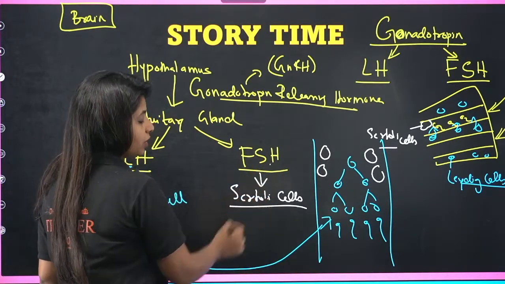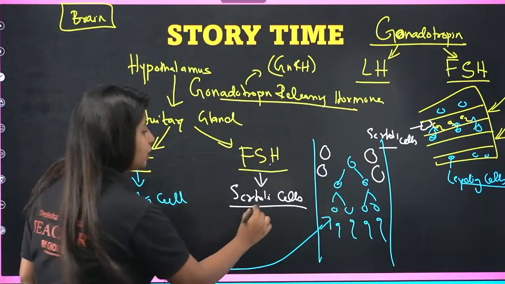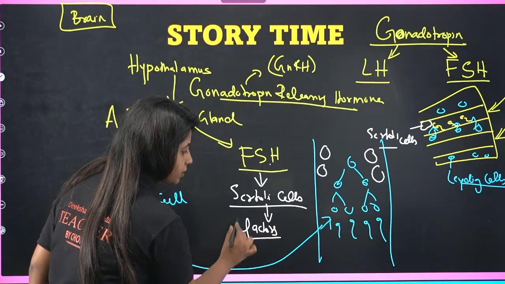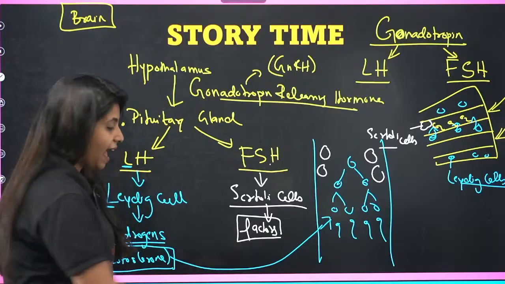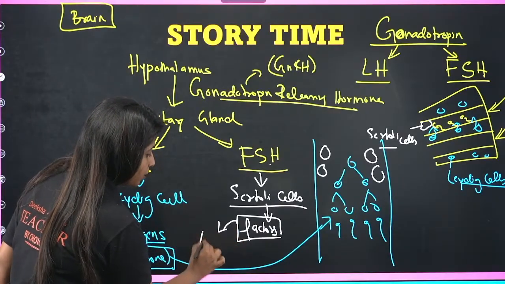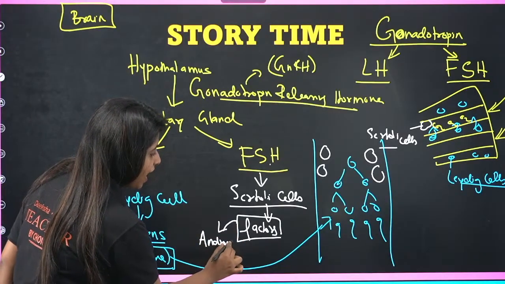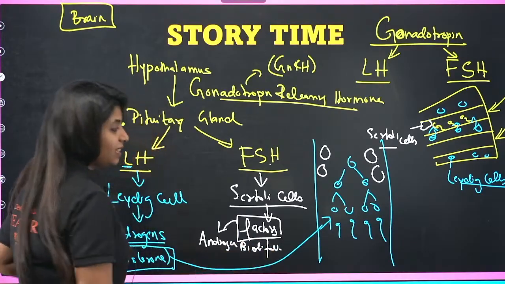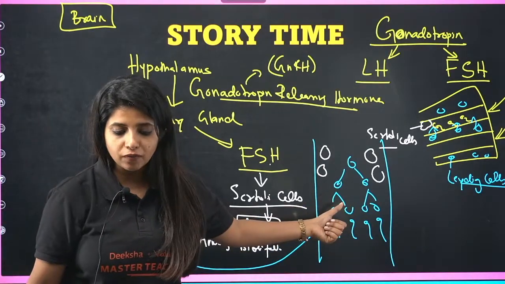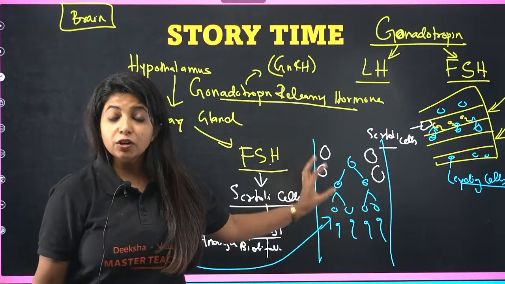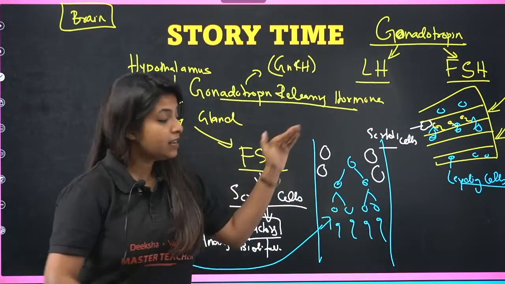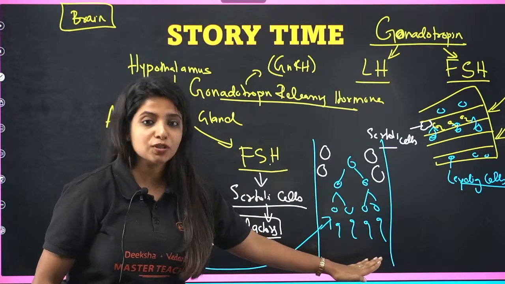So when this communication is done, the Sertoli cells are going to release some very important factors. Actually the name of the factor is not given in your NCERT, but I can tell you: androgen binding factor. That means that the testosterone which came in, the Sertoli cells want to make sure that the level of testosterone is maintained really well, such that the whole process happens really well.